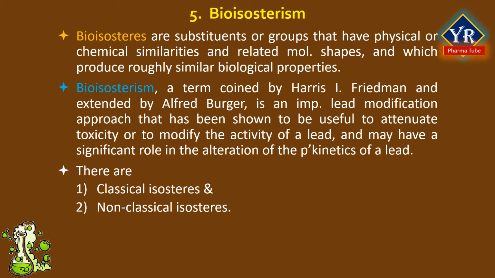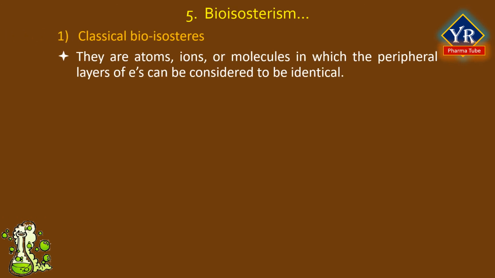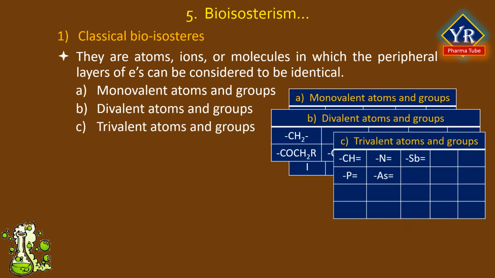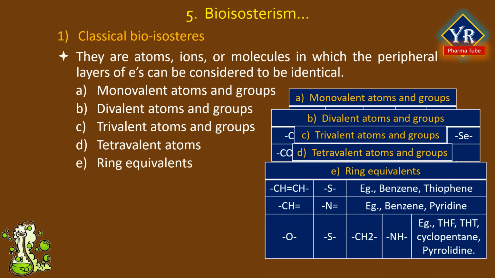These are divided into classical bioisosteres and non-classical bioisosteres. Classical bioisosteres are atoms, ions, or molecules in which peripheral layers of electrons can be considered to be identical. They are further subdivided into monovalent, divalent, trivalent, tetravalent, and ring equivalents. The examples of structures have been shown here in individual tables.